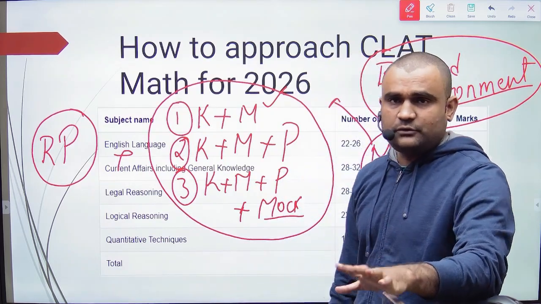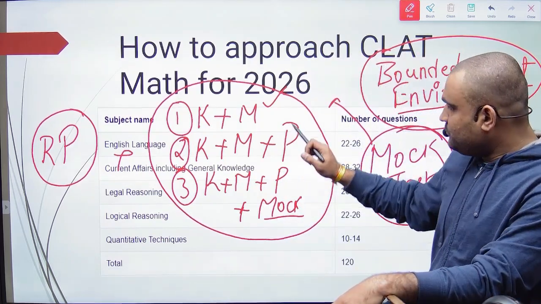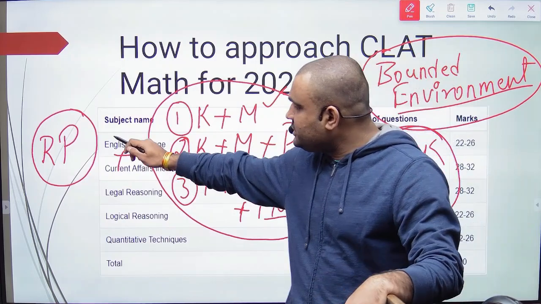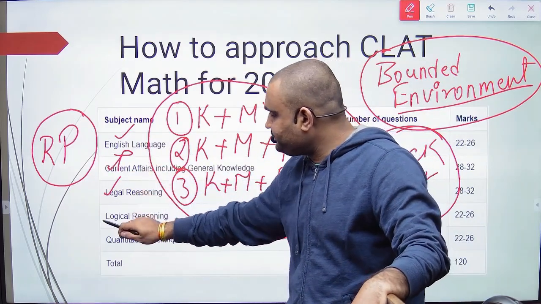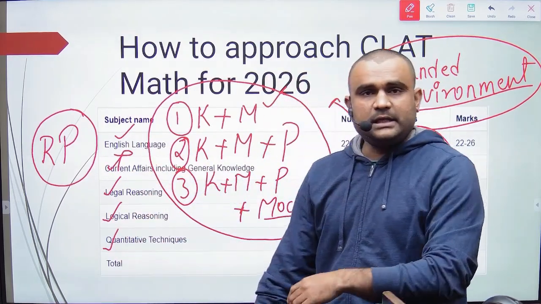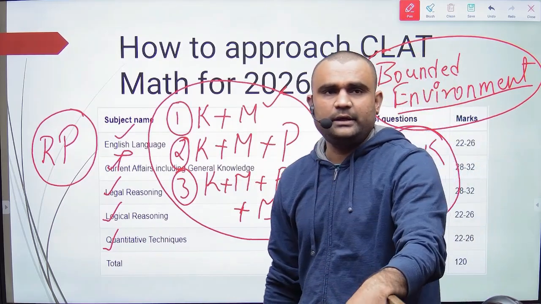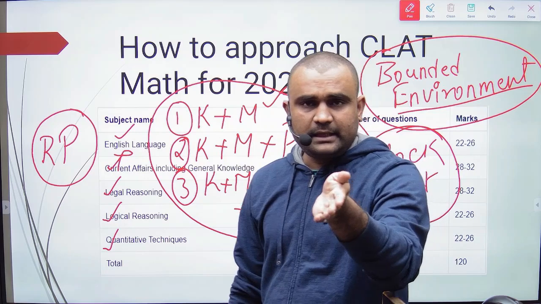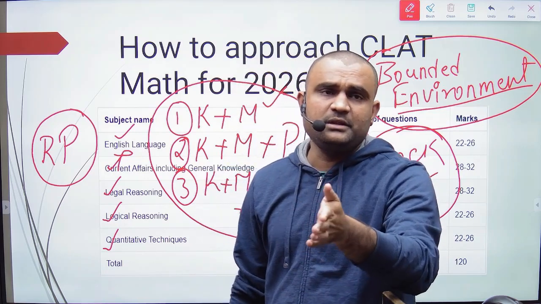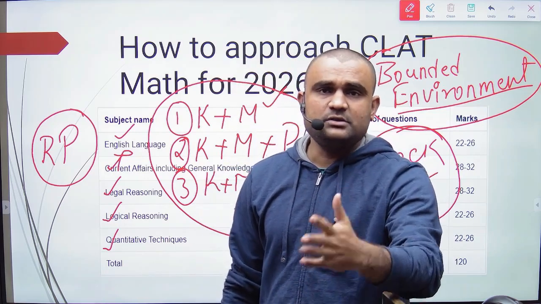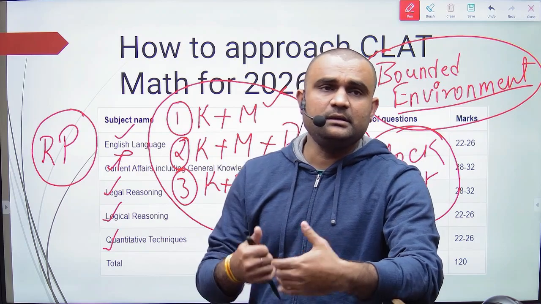So what you have to do is, you have to first individually prepare all these things in the coming months, because we have near about 10 months. I'm not going to count the last 1 or 2 months, or 1 month before the exam, because that is not the place for anything new.